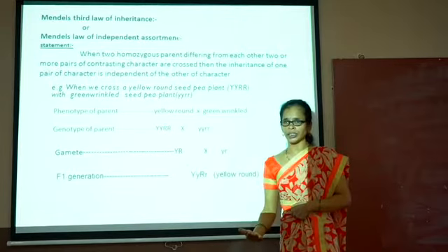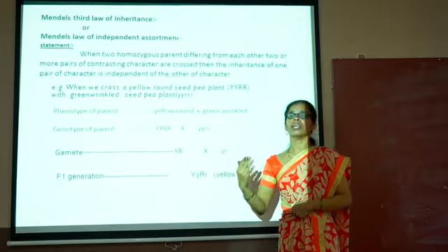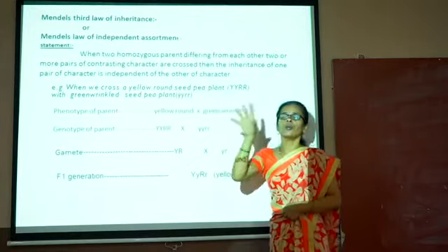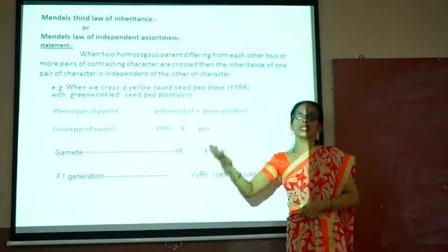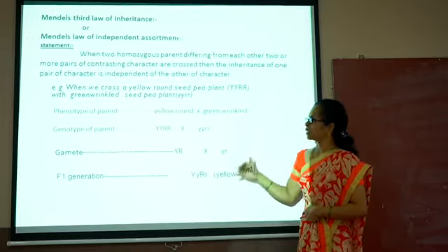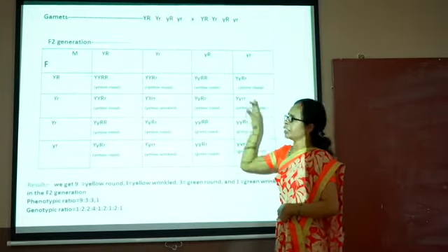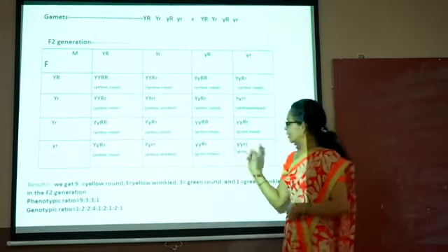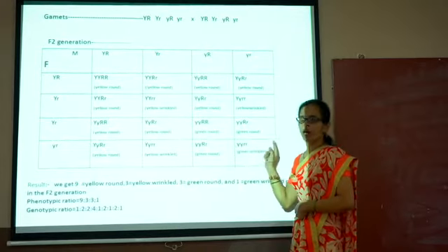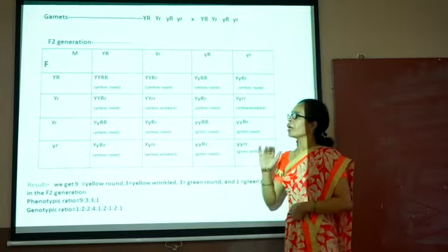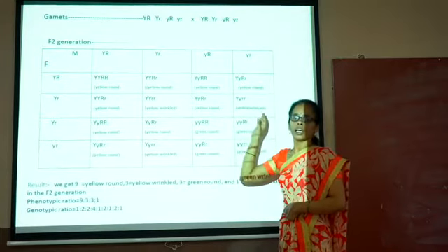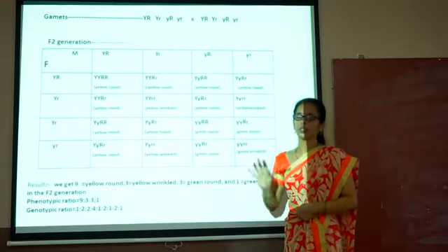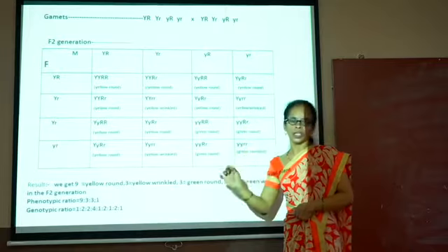But in the F2 generation, the different offsprings have different characters, and this is due to this law, that every allele has the independence to go with the other character. In the F2 generation, as we know, the parental combinations are capital Y, capital R, and small y, small r. But if we see the total offspring, we get different combinations. There is no restriction for any allele to go with another allele.